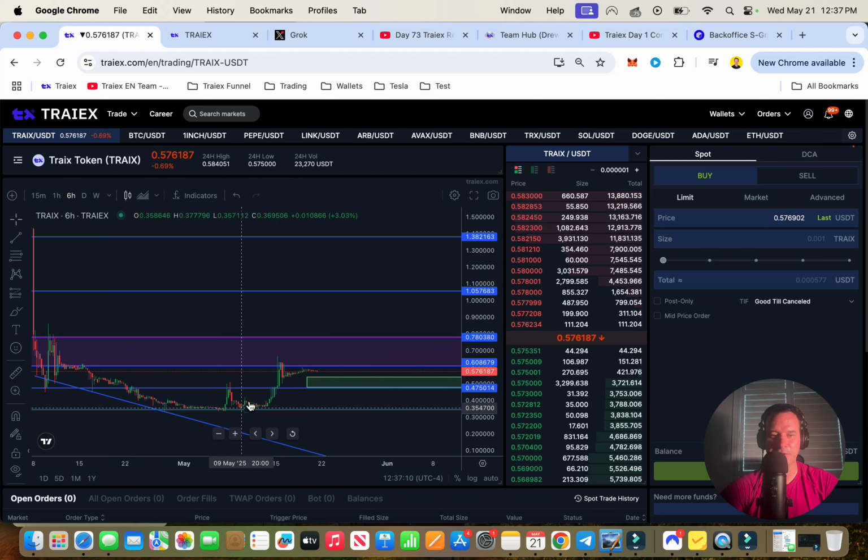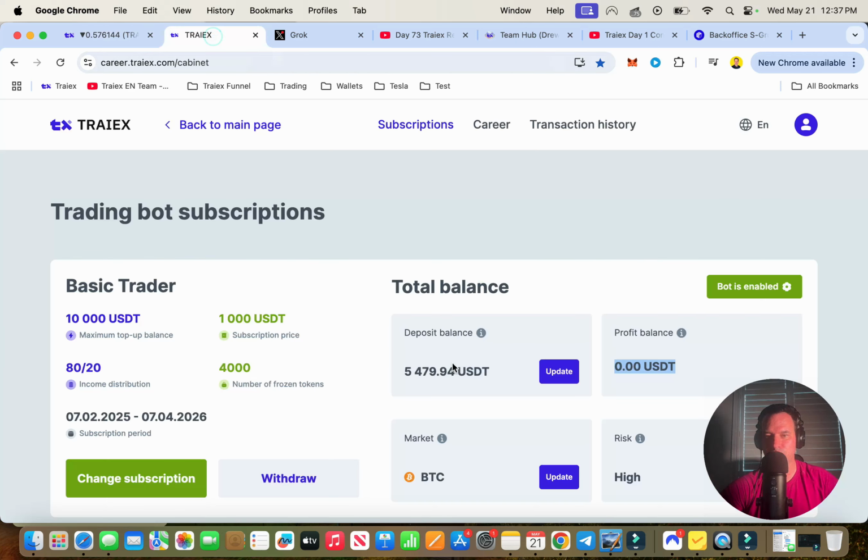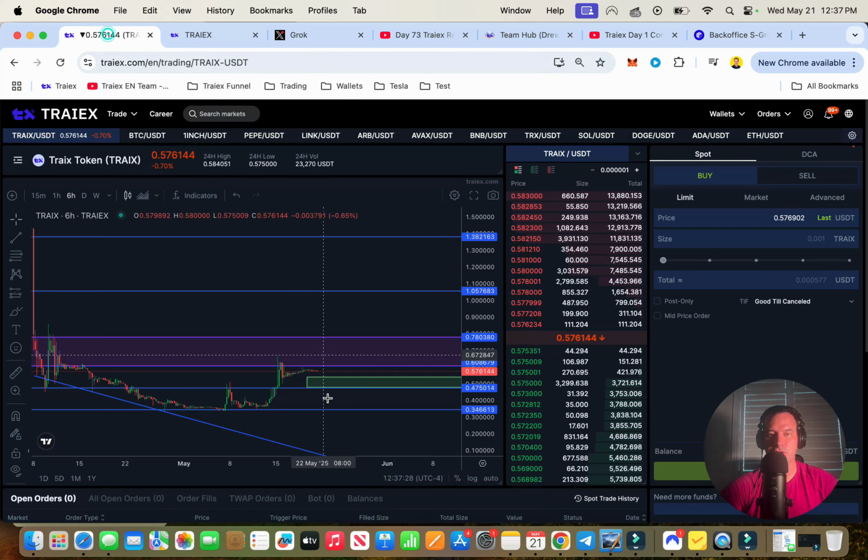Even though I bought down here, if I was to buy right now, I wouldn't buy. I'd put it into my account and wait to see if the price comes here. If it doesn't come there, then I would buy in here and try to get a good deal, using the funds I'm making from that $2,000 deposit. So it's not really costing me any more than if I was to buy right now, because I'm using some profit that I've made to buy up here. But if it comes down here, I've made a bunch of profit and I can buy a lot more tokens, right? So there you go.